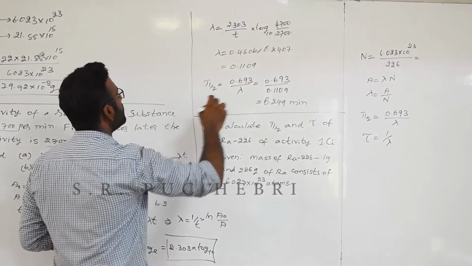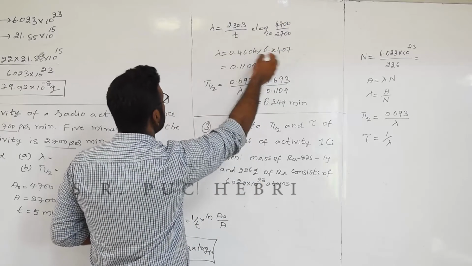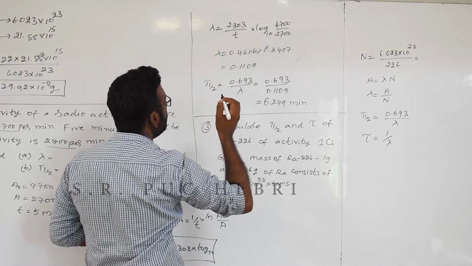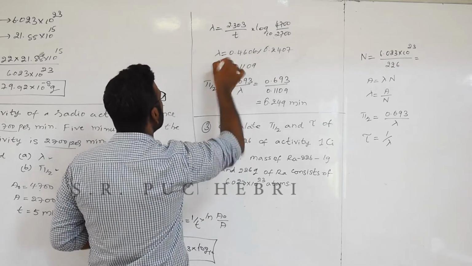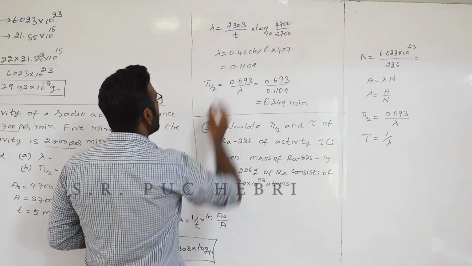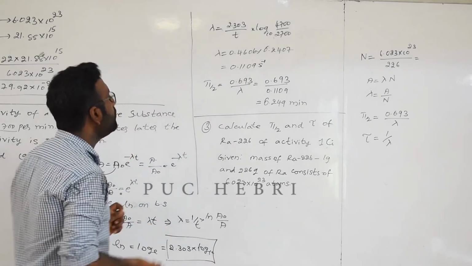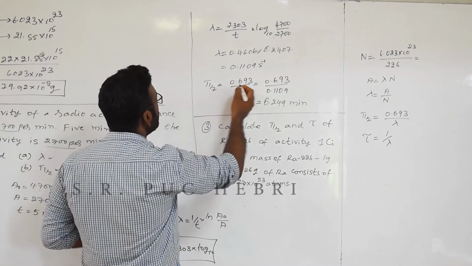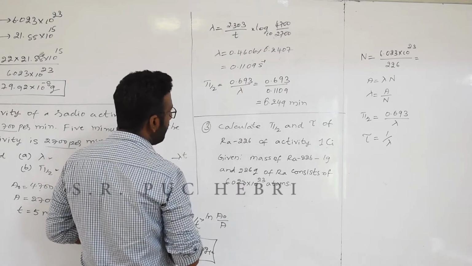So do the calculation, take the log of that, then you get these values. This t is nothing but 5, in terms of minutes we are finding. Substitute the value, get the answer for lambda. Then after getting the value for lambda, you can write t half, that is equal to 0.693 divided by lambda.